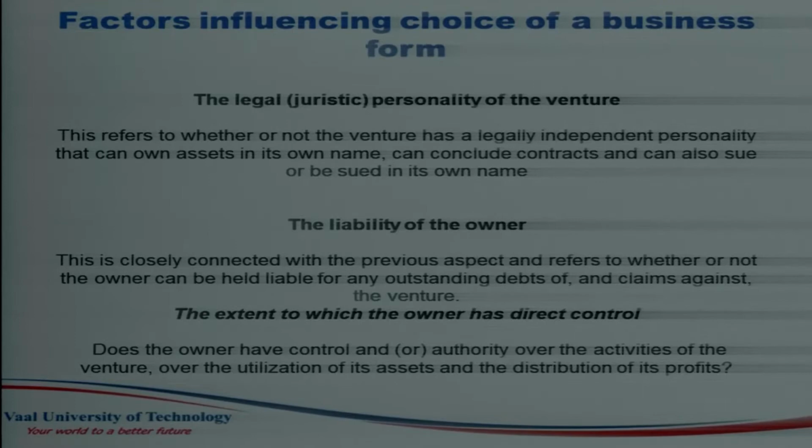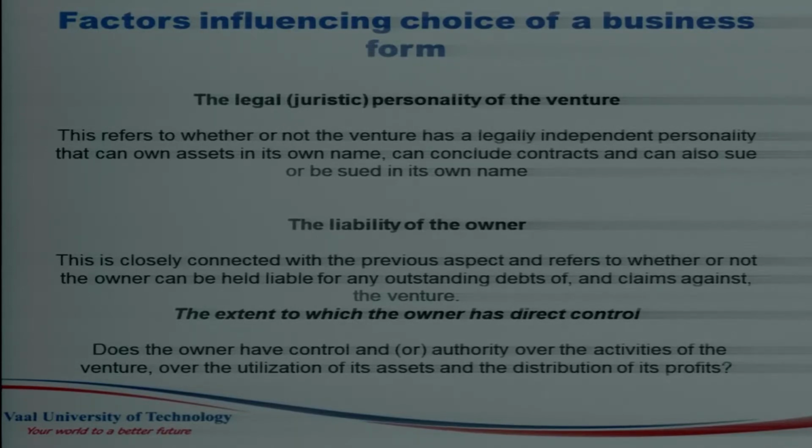First of all, when you set up the business, there are legal regulations that you need to look at. There are factors that affect the choice of the business or the form of enterprise that you're going to start. In South Africa, we've got different forms of ownership. We've got sole proprietorship, partnership, private company, public company, and cooperatives. So when you start a business, you need to choose among those forms of ownership. When you choose, you need to look at these factors.